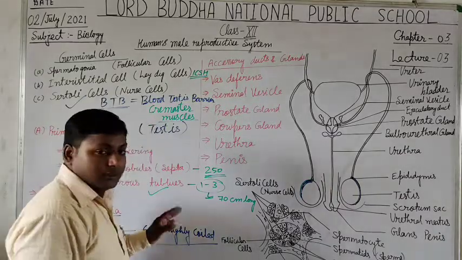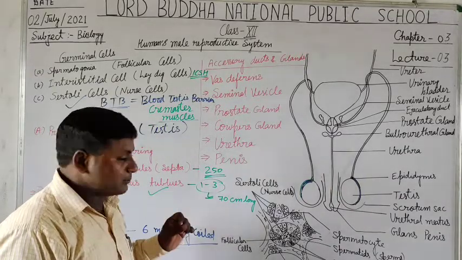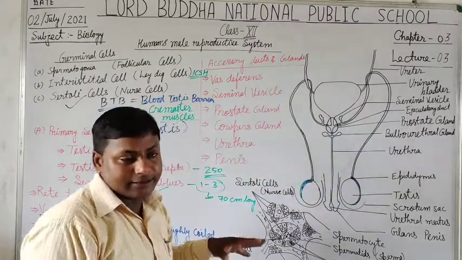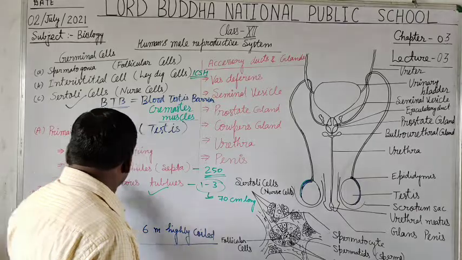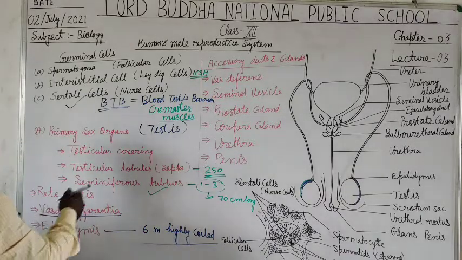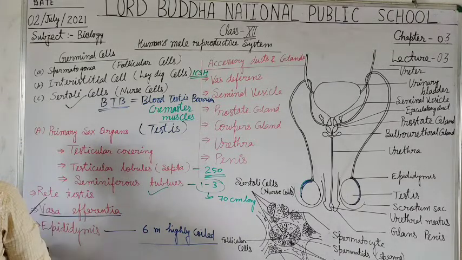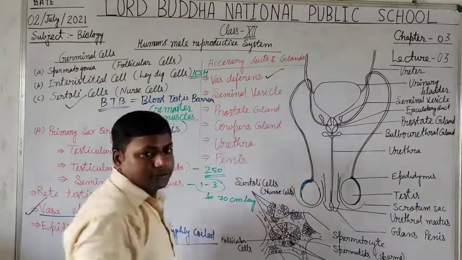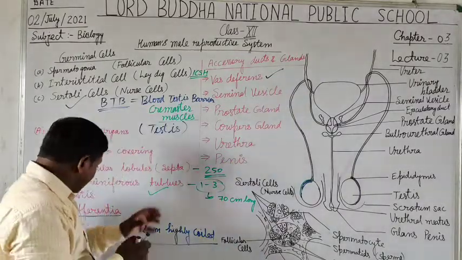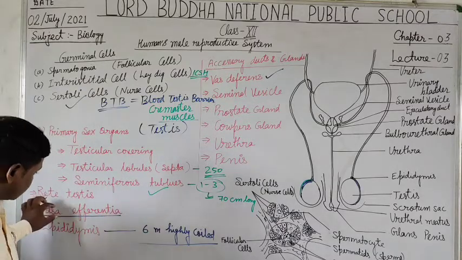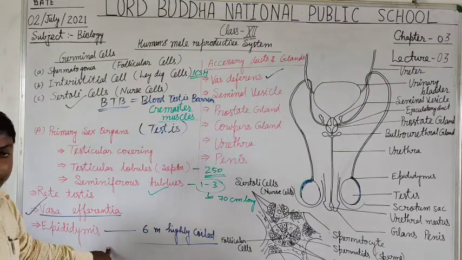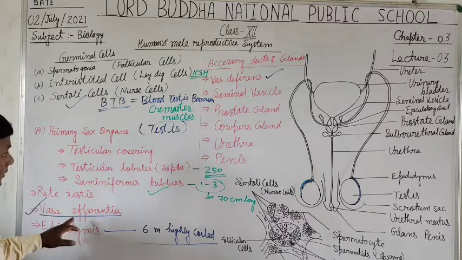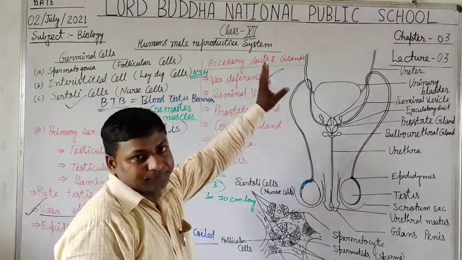Epididymis further passes the sperm and makes a linkage between the vasa efferentia and vas deferens.